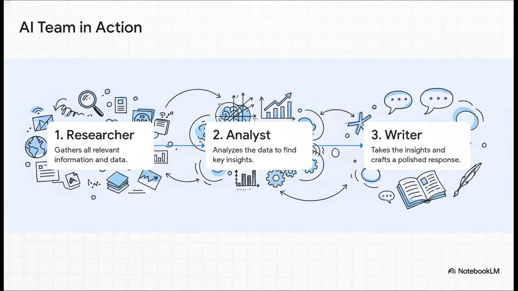So for example, let's say you want a market report. One agent could be the researcher. Its only job is to go out and search the web for data. Then, its findings get passed over to an analyst agent, which sifts through all that data to find the key insights. And finally, a writer agent takes those insights and turns them into a polished, final response. See? Each agent has one clear job to do.